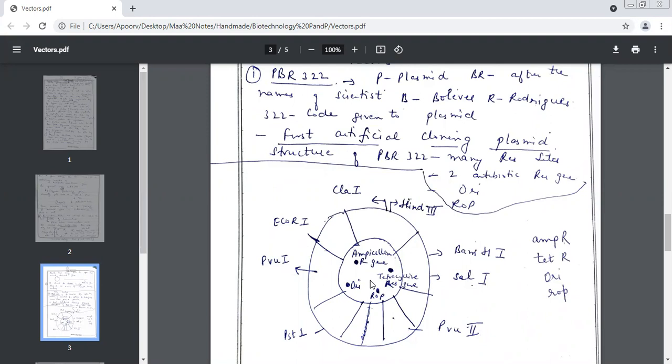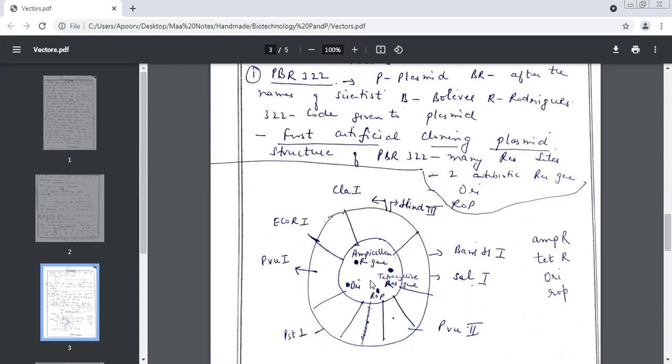Now let us talk about the composition of PBR322. It has how many restriction sites? 8. How many antibiotic resistant genes? 2. Name them: ampicillin and tetracycline. How many ORI sites? 1.